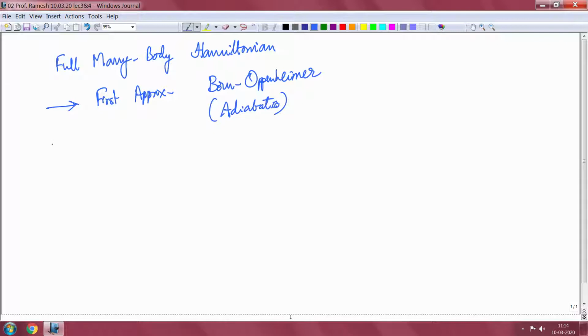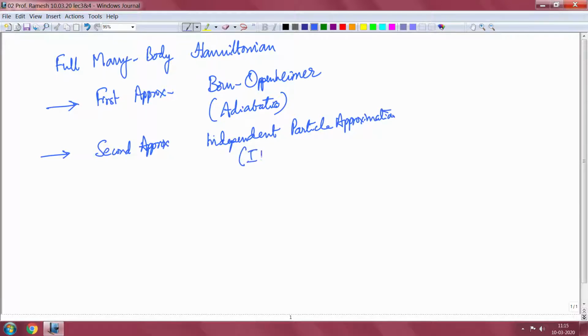And then the second approximation we did was what we call the independent particle approximation, also called IPA.